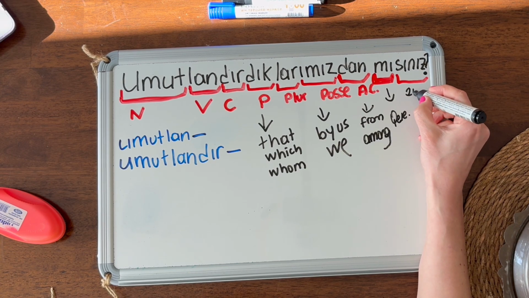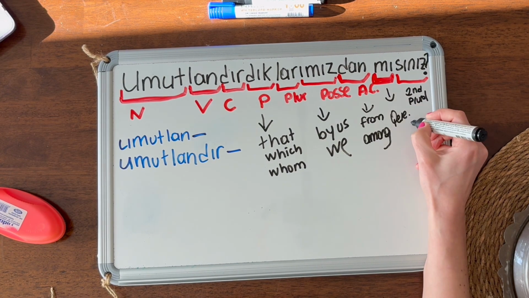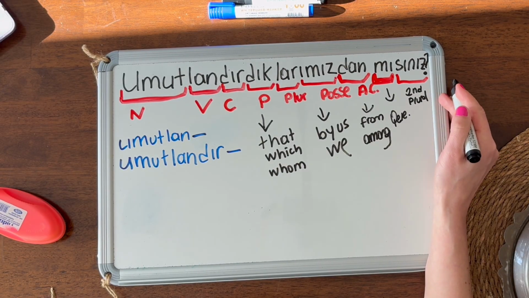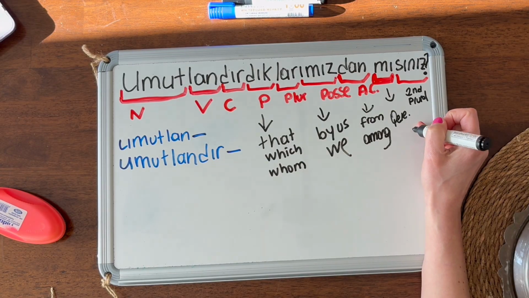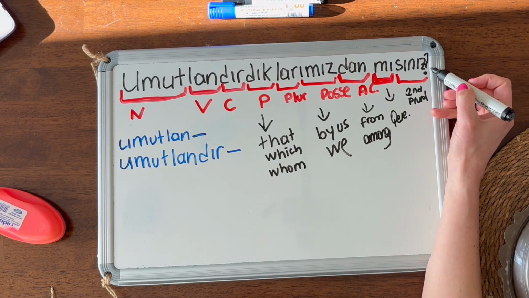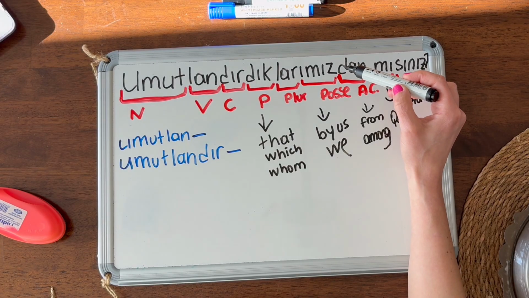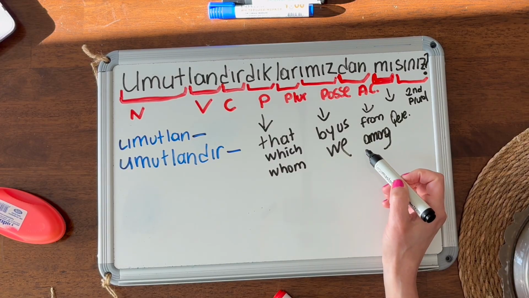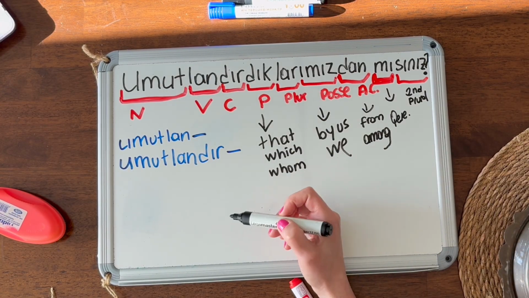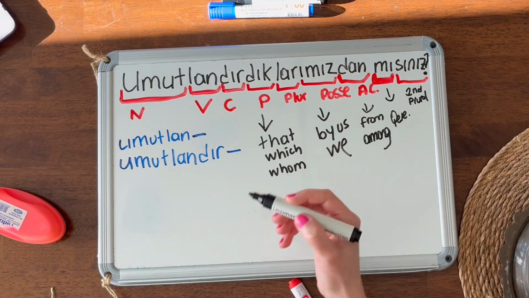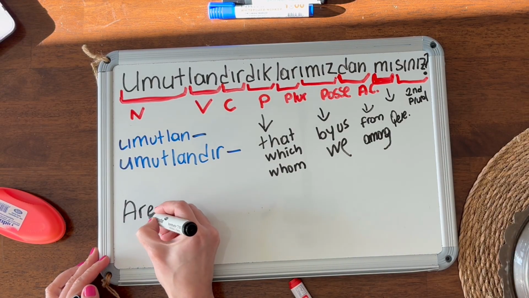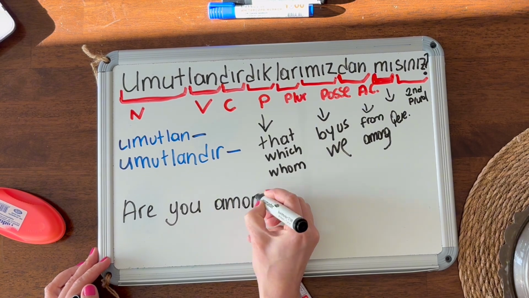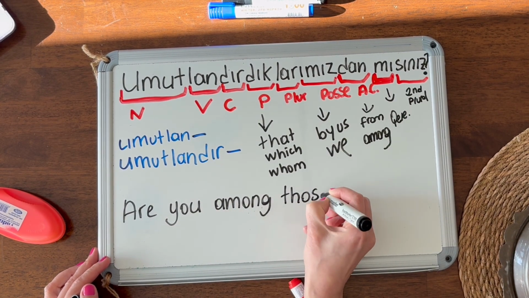The second plural copula. So either it can be a polite you or a plural you. So, are you from one of those, okay? One of those that we gave hope. It means that. Let's write it. Are you among those, I would translate it like this.